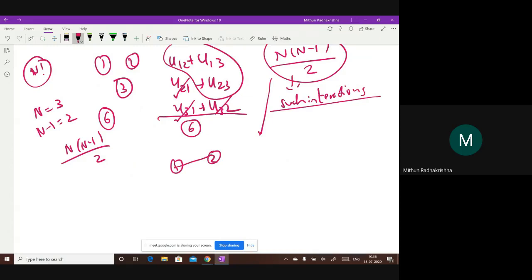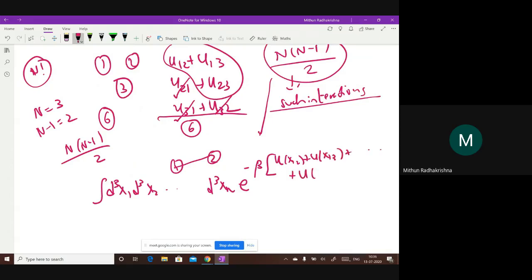So what is this integral? I'm just writing the second integral: d cube x1, d cube x2, up to d cube xn, e to the power minus beta, and here all the potentials are there: u x12, u x13, then u x23, up to n.